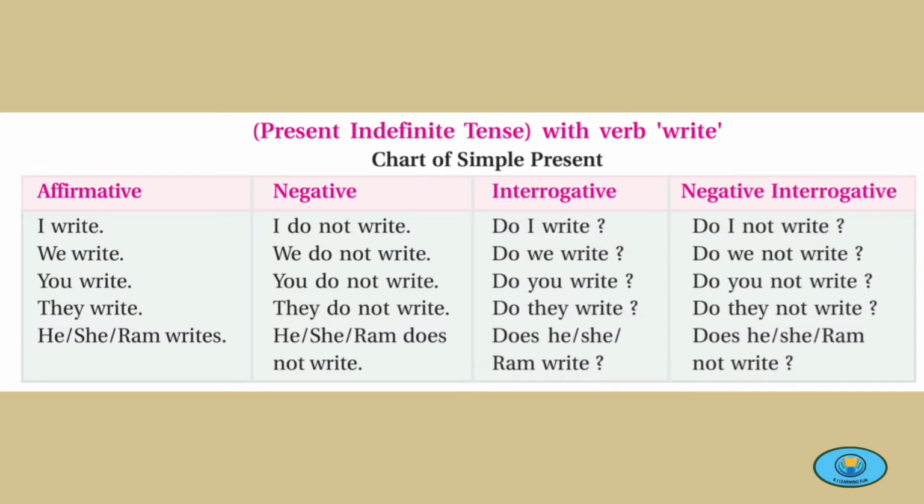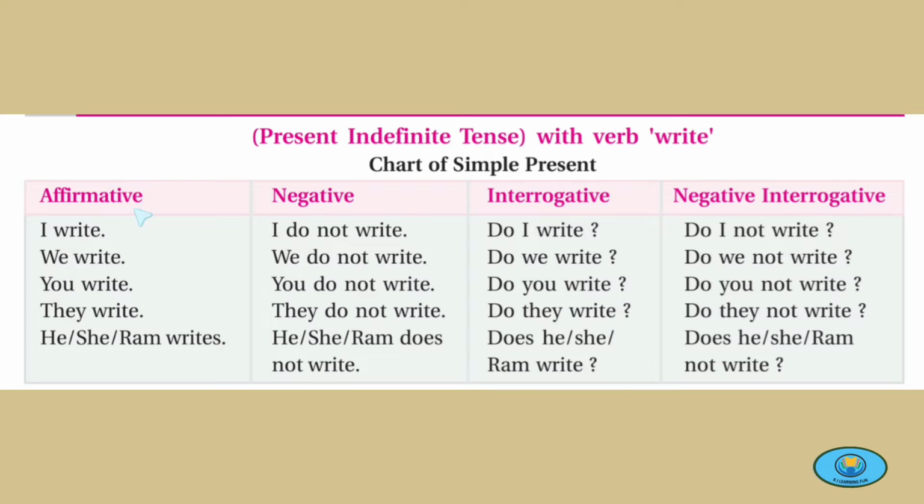So this is present indefinite tense with the verb write. First is affirmative or simple sentence. Affirmative sentences in simple present tense are written with I, we, you and they. We only write the first form of verb, no s or es is added. But with he, she, it or singular subject, singular nouns, we use first form of verb plus s or es.